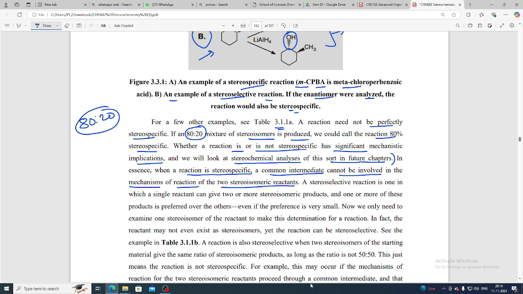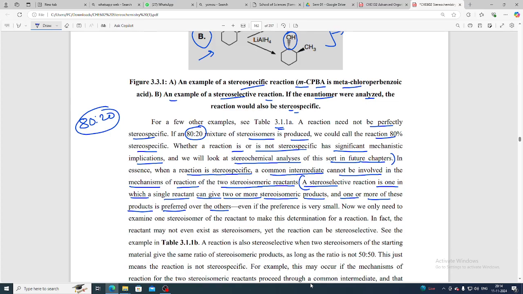Yes, a stereoselective reaction is one in which a single reactant can give two or more stereoisomeric products, and one or more of these products is preferred over the other.